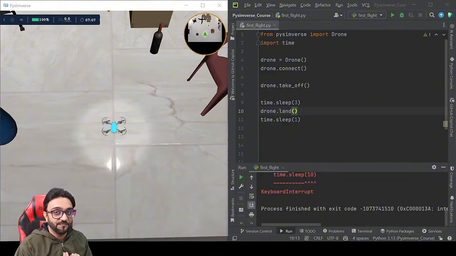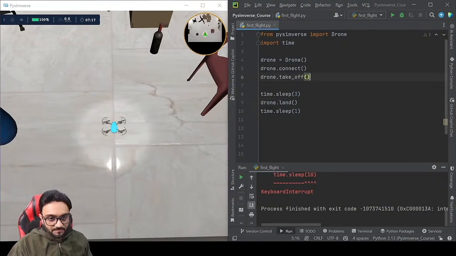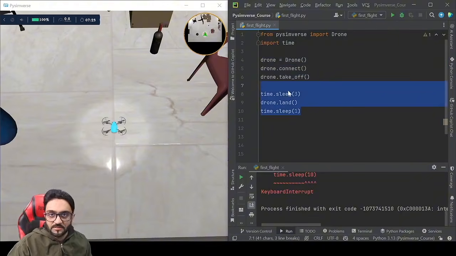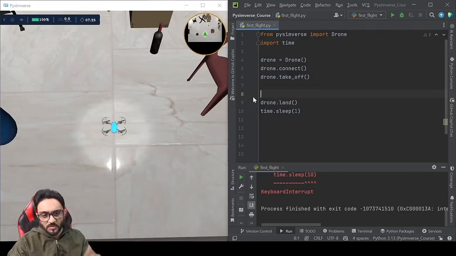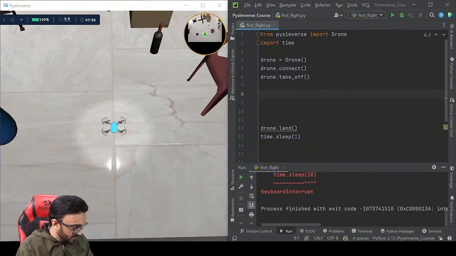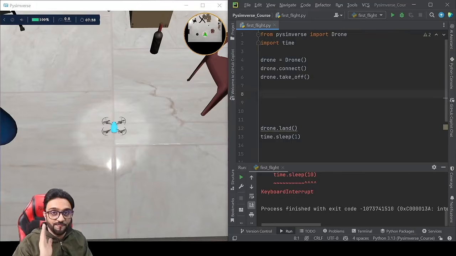So let's look at the first example where we will do up down movement, left right, and rotation and all of that. So now we will say that all of this part is the initialization, the first initial part, and all of this is the last part. We can remove the sleep because we were just simulating a time before landing, so we can remove that, and this is where our code will lie. So whatever code we write, we will write here. So the first thing we are going to learn is how to move up and down.